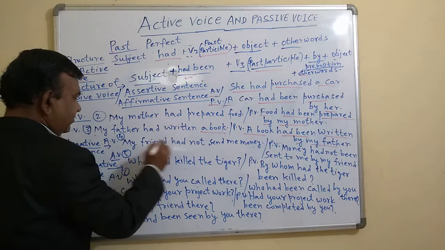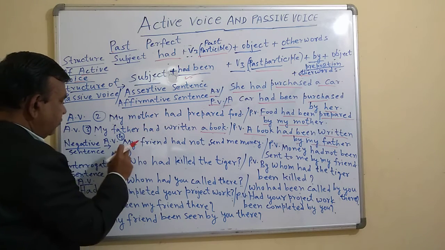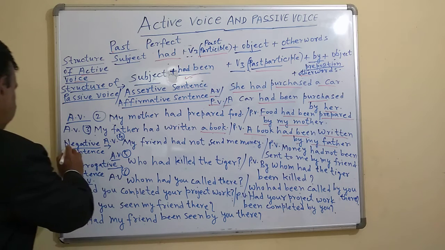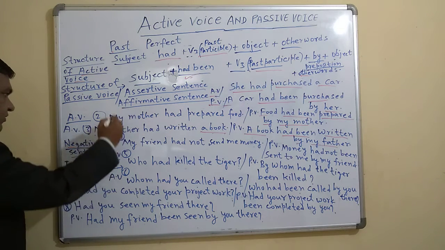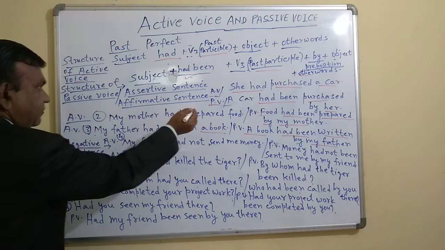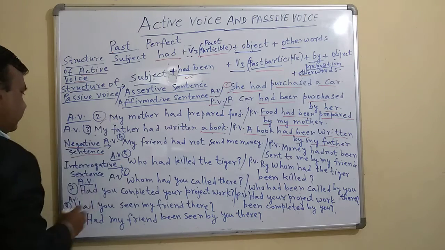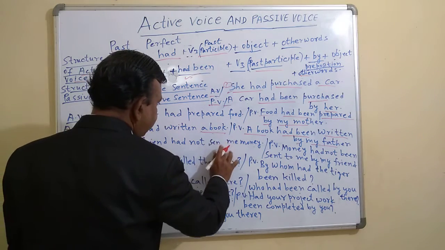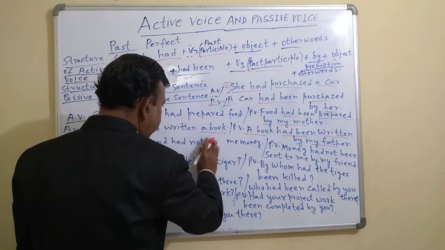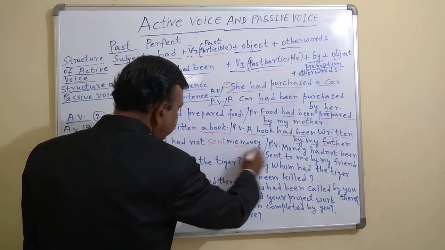And my friend, this is negative sentence. Earlier I have told you affirmative sentences. These are all affirmative sentences, first, second, third. Now this is negative sentence. How to change? My friend had not sent me money.